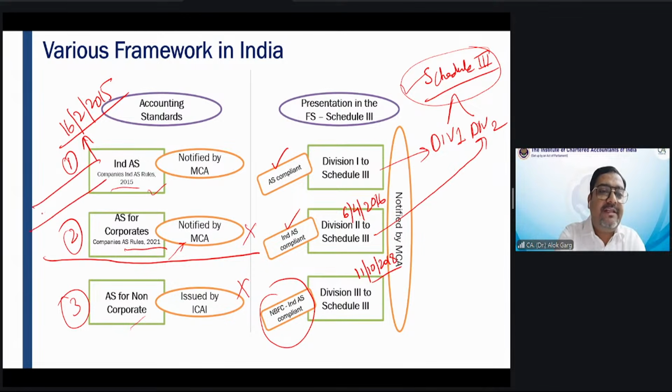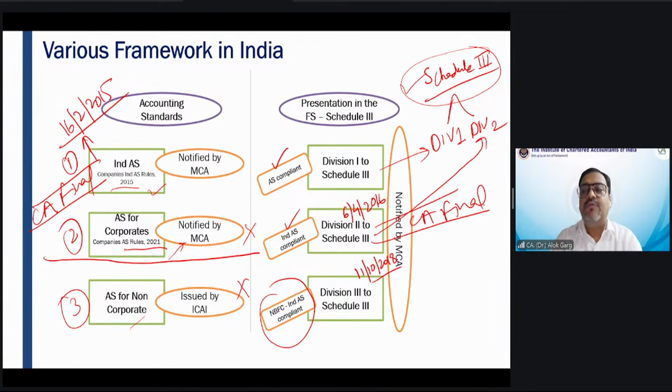So for CA final, Ind AS is applicable. For CA final, Division 2 of Schedule 3 is applicable, which is applicable to the normal companies, non-NBFC companies, right? For NBFC companies, Division 3 is applicable. Division 3 of Schedule 3 is applicable for NBFC companies which are following Ind AS. You are only required to discuss Ind AS and Division 2 of Schedule 3.